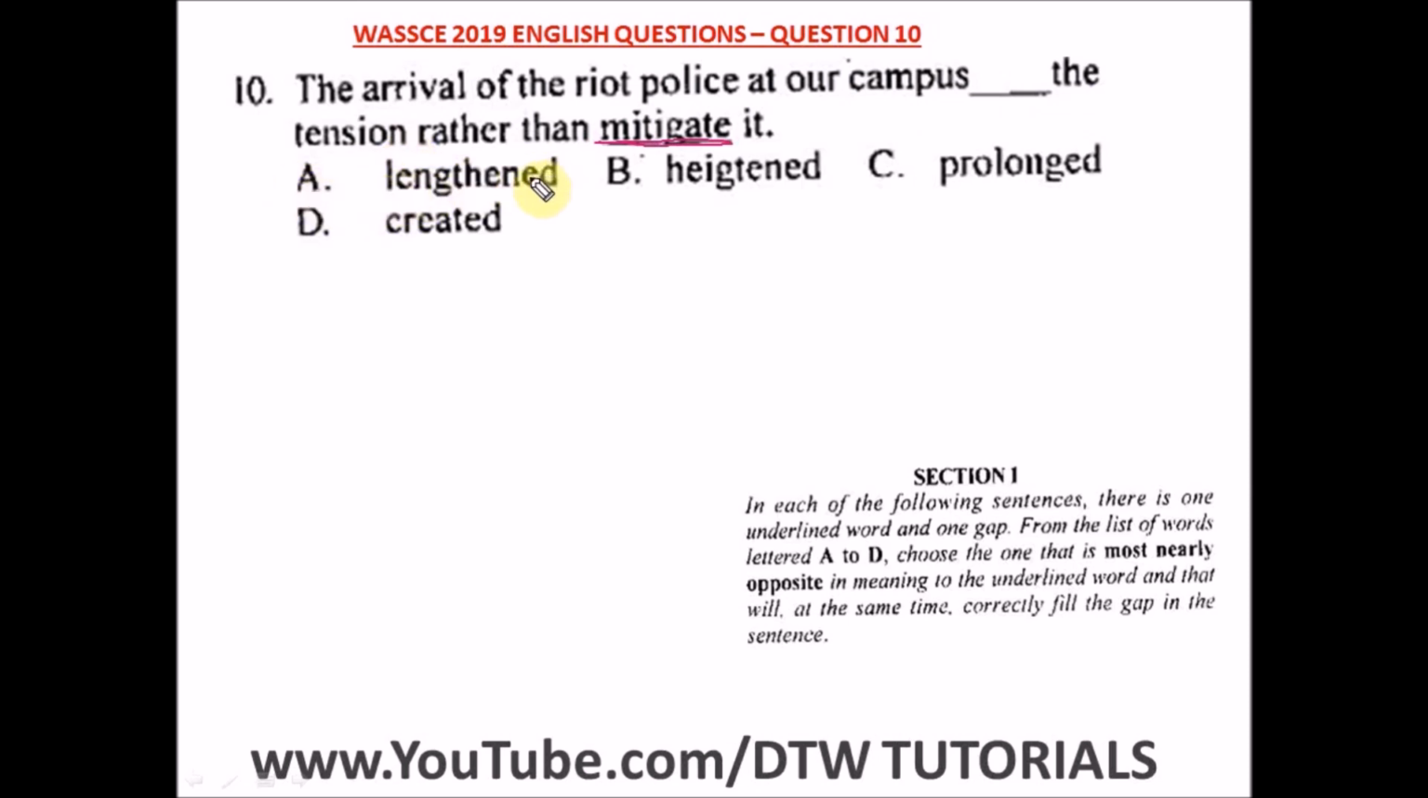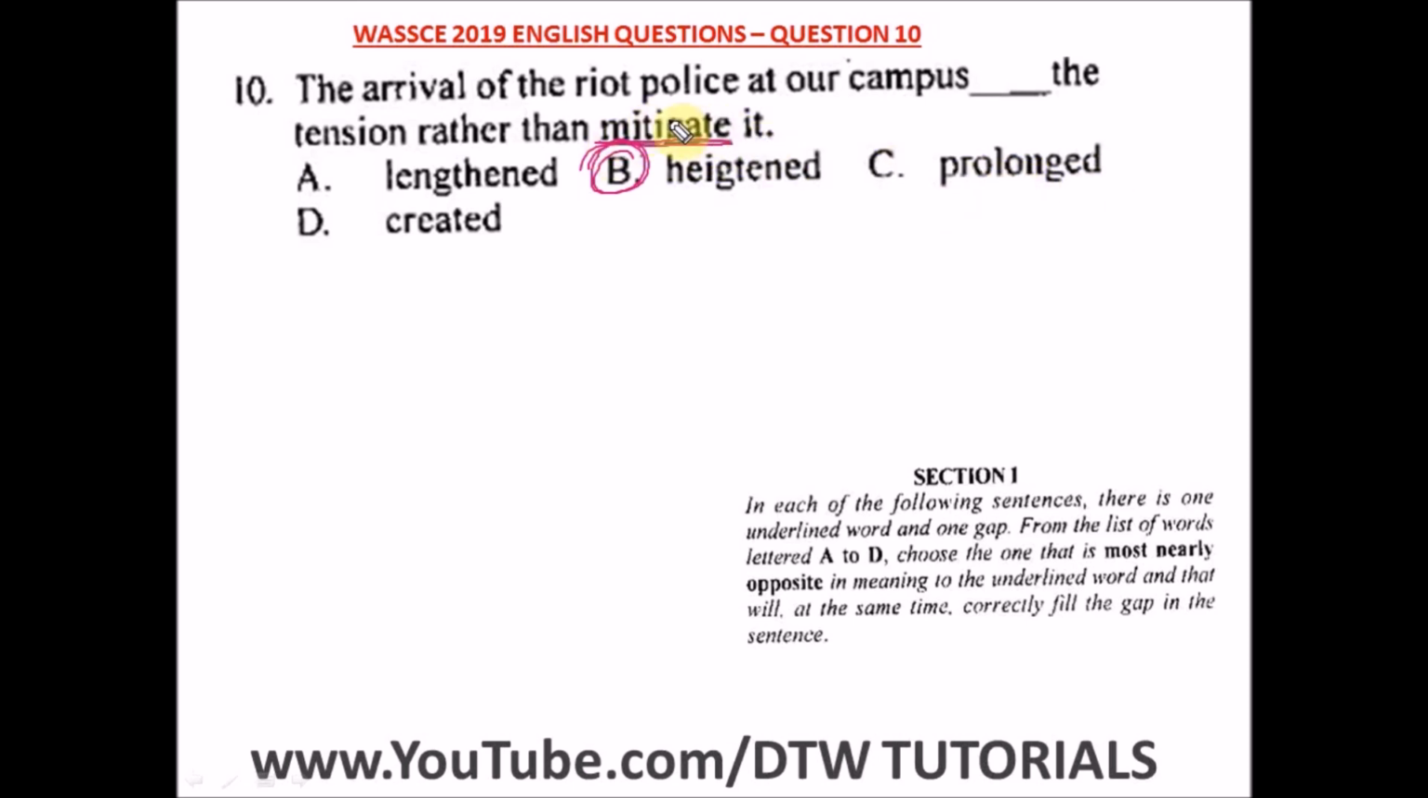A says lengthen, no. Lengthen is to make long. Okay. B says heightened. Yes, I would pick heightened. Heightened means to increase. Okay, mitigate means to reduce. All right, so I would pick heightened. So the right answer is heightened, but let's see the other options. C says prolonged. Prolonged means also to lengthen, to lengthen something. All right, and we're not looking at lengthen here.